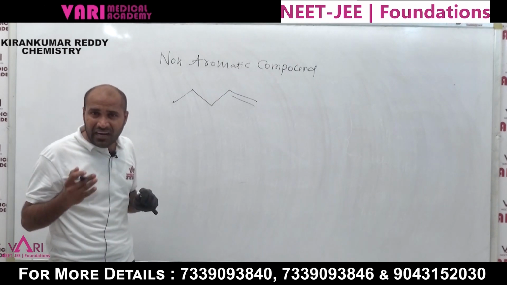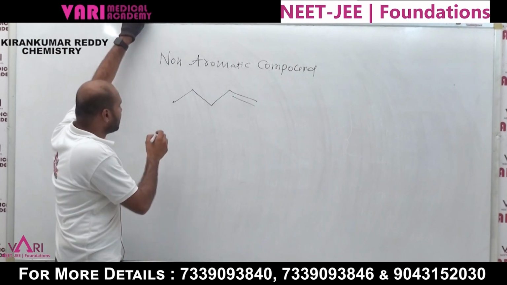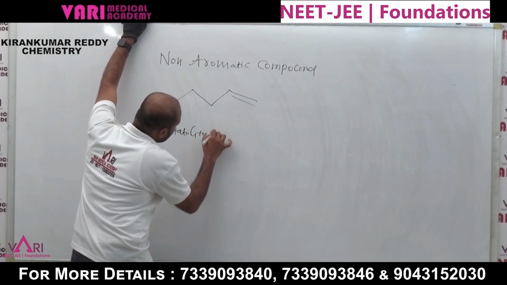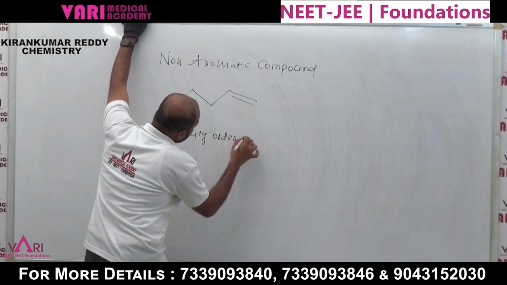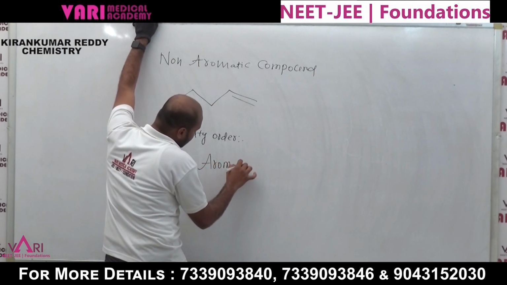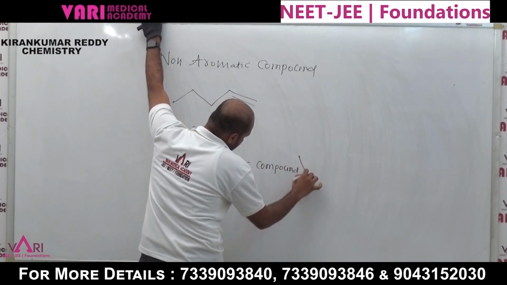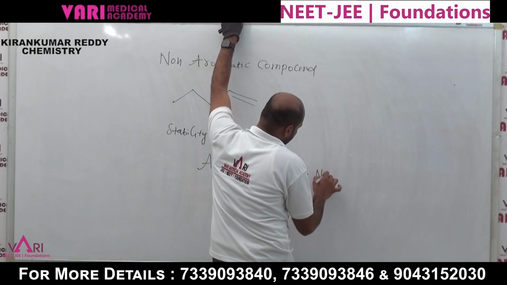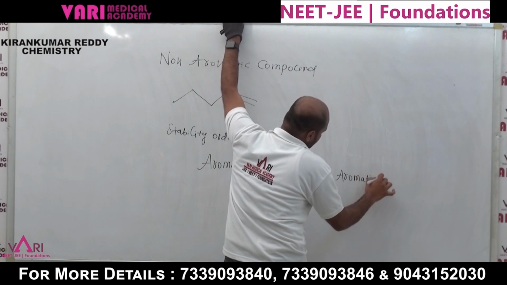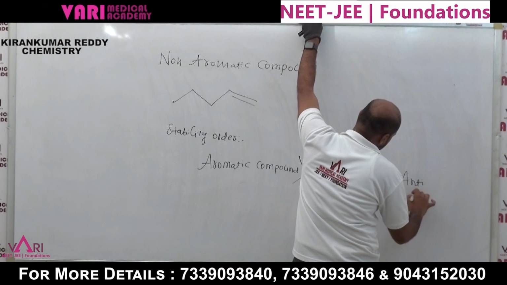What is the stability order of aromatic, anti-aromatic and non-aromatic compounds? Aromatic compounds are more stable, then non-aromatic, and the last one is the anti-aromatic compound.